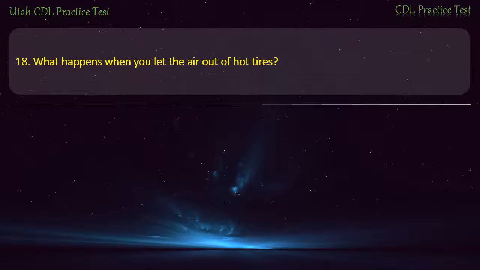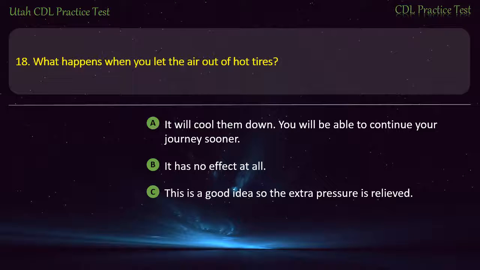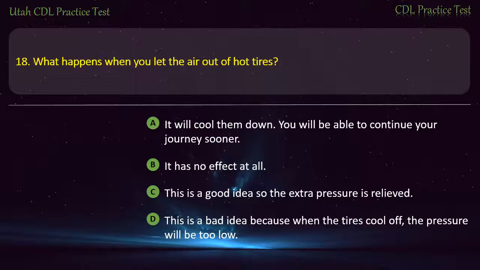Question 18. What happens when you let the air out of hot tires? It will cool them down. You will be able to continue your journey sooner. It has no effect at all. This is a good idea so the extra pressure is relieved. This is a bad idea because when the tires cool off, the pressure will be too low. Answer. This is a bad idea because when the tires cool off, the pressure will be too low.